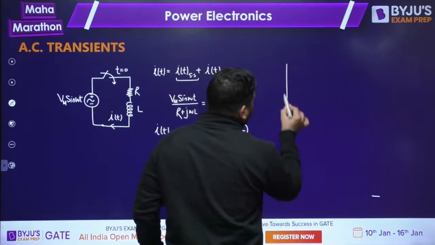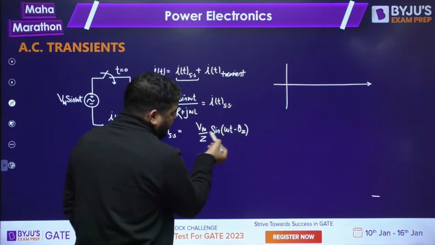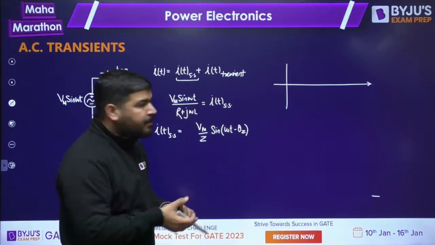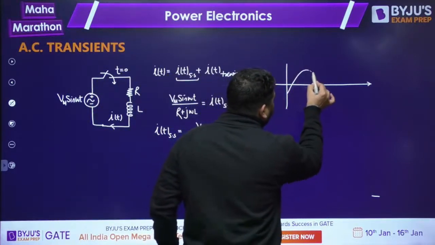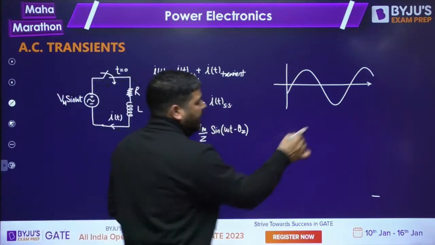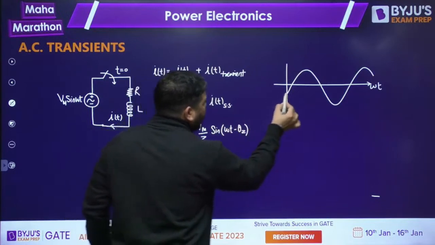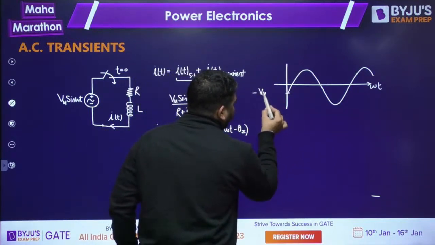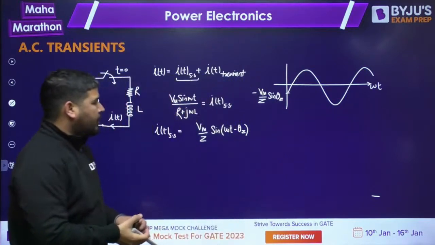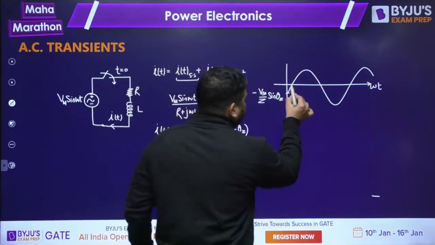Now if you want to plot this steady state current, it is a sine wave, but it is lagging by some angle theta Z, the impedance angle. If you want to plot it, it will look like this. At omega t equal to 0, the value is minus Vm by Z sine theta Z, and this point is theta Z.